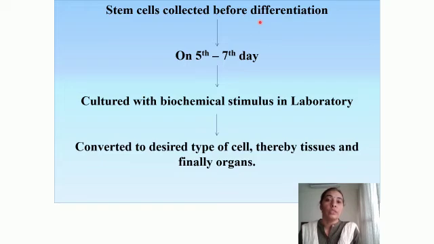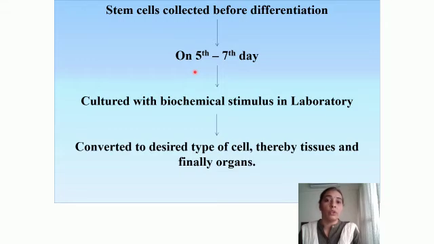We know that the differentiation of cells into different types will start after the 14th day of conception. So ideally, between the 5th and 7th day, the stem cells should be collected and cultured with a biochemical stimulus in the laboratory. These cells will be collected between the 5th and 7th day, and they will be stored. Whenever they are required, we need to allow them to differentiate, because as stem cells, all cells are of the same type.